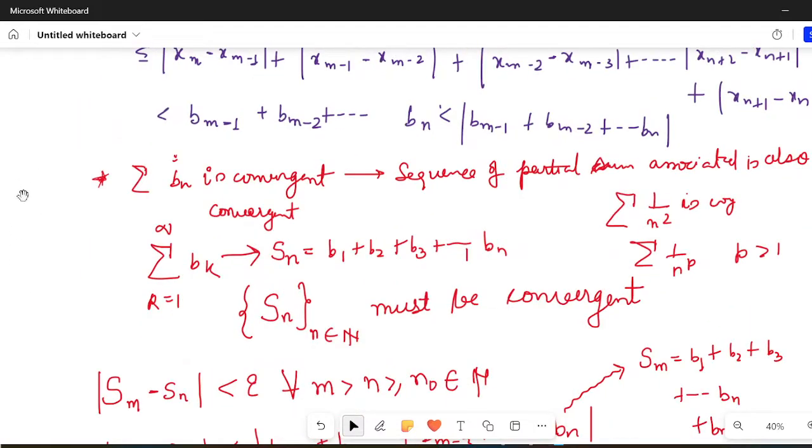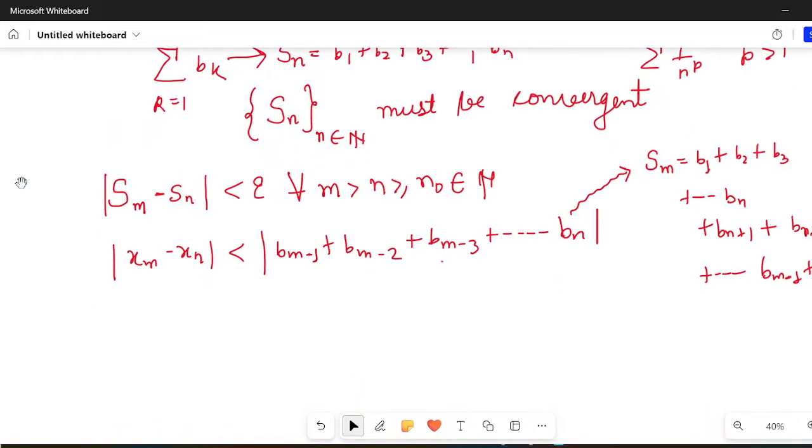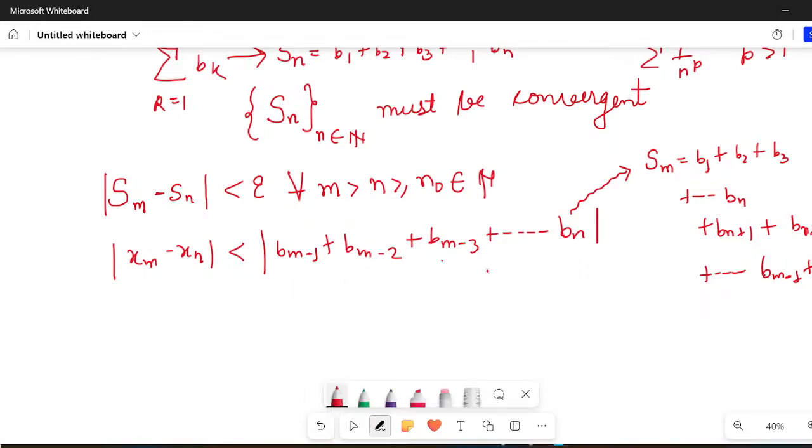Now you just think about it. So modulus of xm minus xn is less than bm minus 1 plus bm minus 2 plus bm minus 3 up to bn. Now if I try to find what this is, Sm minus 1 would go till m minus 1, right? And if I subtract Sm minus 1 from Sn minus 1 and take a modulus, I will get bm minus 1 plus bm minus 2 up to bn only.